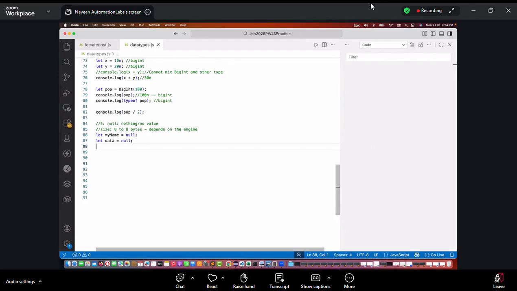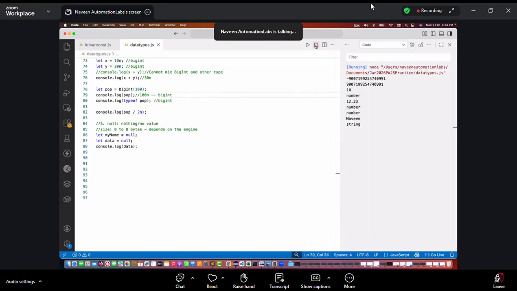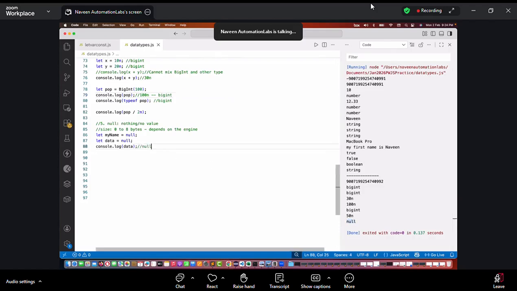So if I print the value of data, what will be the output? Let me first of all make it let here, otherwise it will start giving me the error. Let's run it again. See, it's giving me null, not undefined. Did I cover undefined? No, right? It will give you null over here. Data is equal to null, it means null.